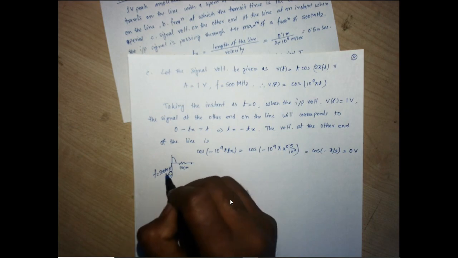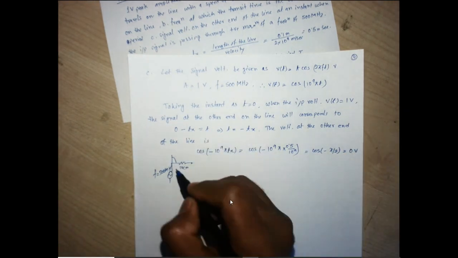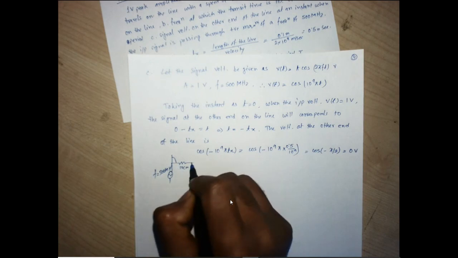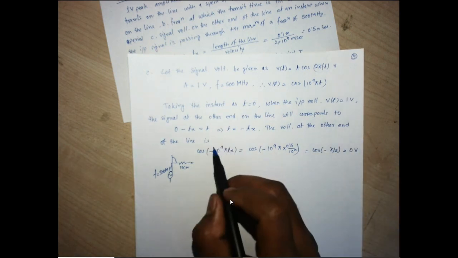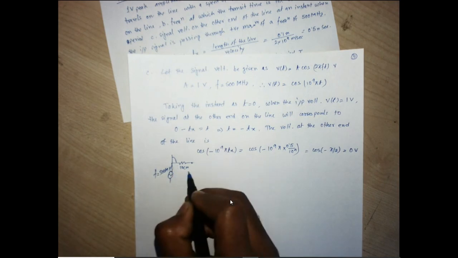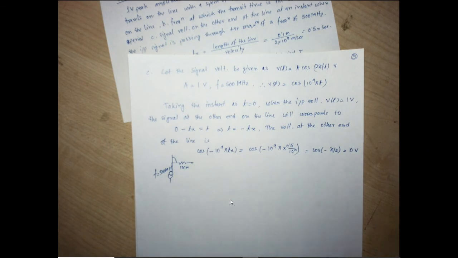With this frequency it's supposed to take some time. So within that time, when it reaches this point, what is the voltage level? That is what we need to find out. Obviously the 10 centimeter length takes some time, and that time is the transit time, which we found as 0.5 nanosecond.